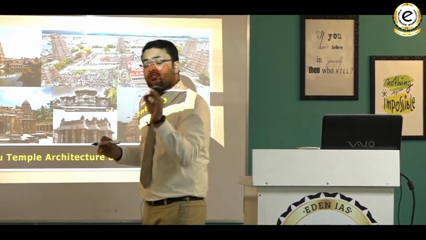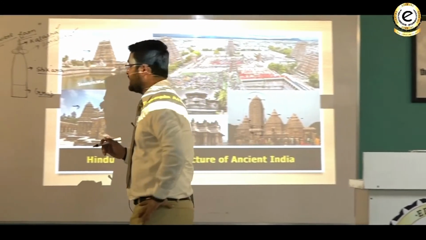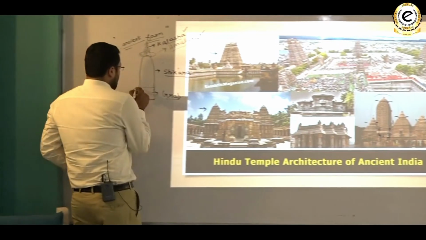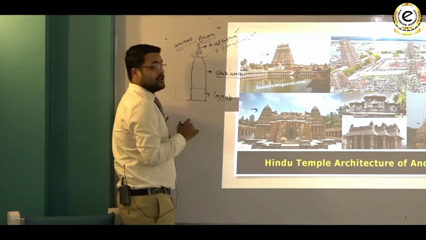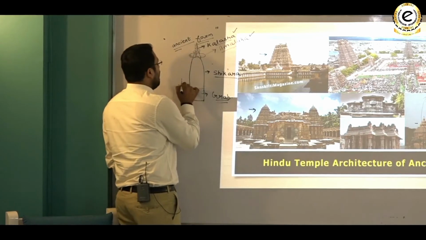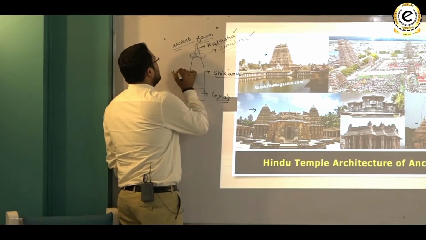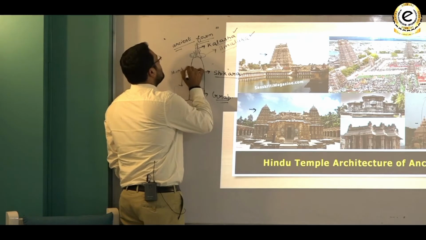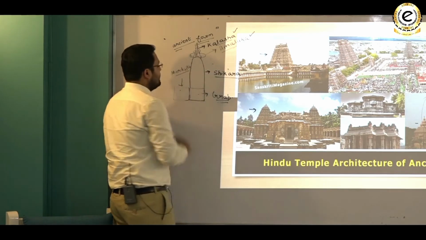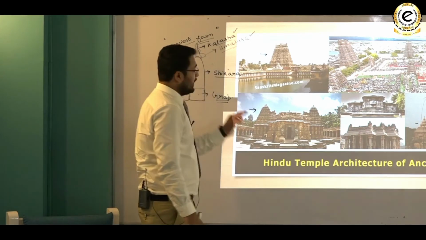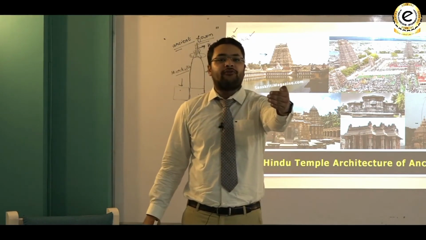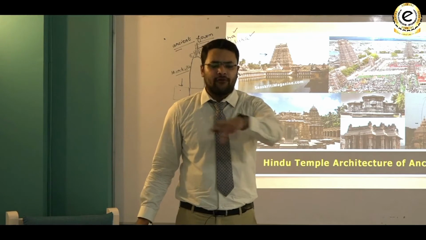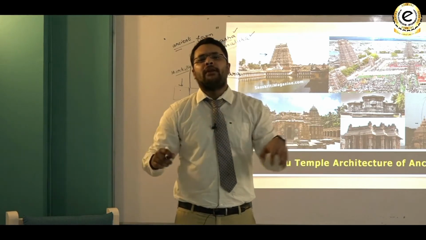Like the term which I remember very important is mandapa. Another room which is attached to Garbhagriha was called mandapa. It is called mandapa because it is from this place where you stand and you take a look at the chief deity. The chief praying hall of a temple is called mandapa.